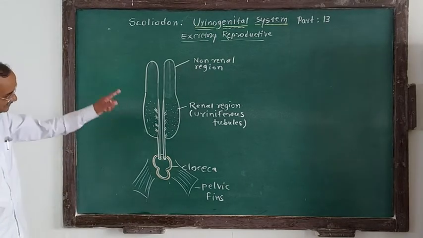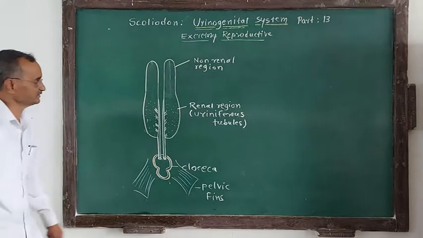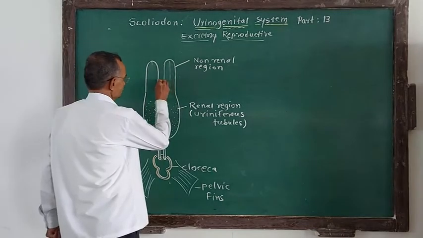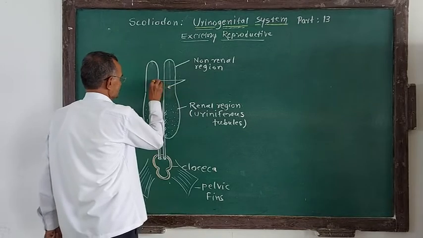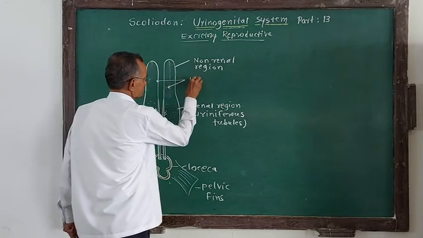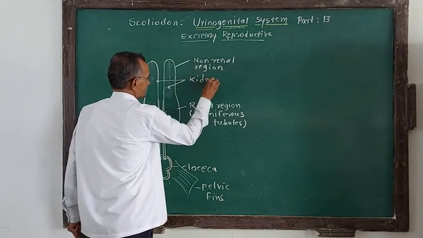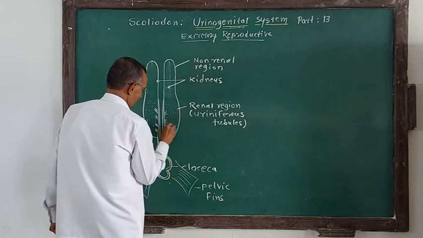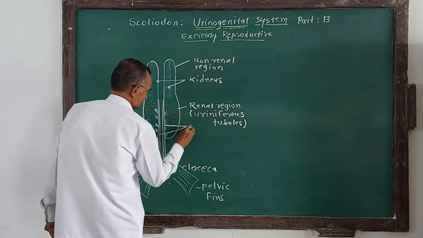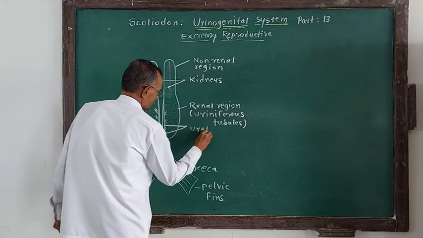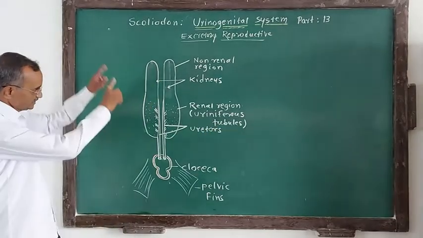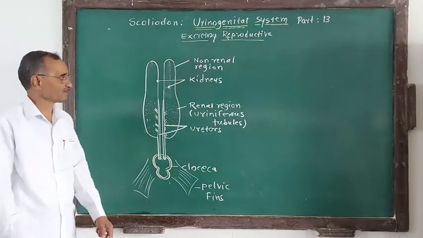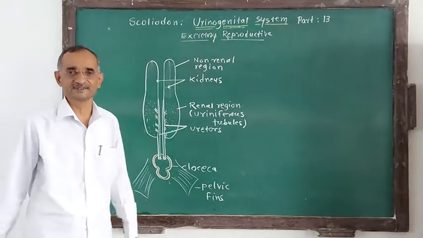Now this system is known as the excretory system, consisting of a pair of kidneys and a pair of ureters. So this is the excretory system. In both male and female Scoliodon, it is common.